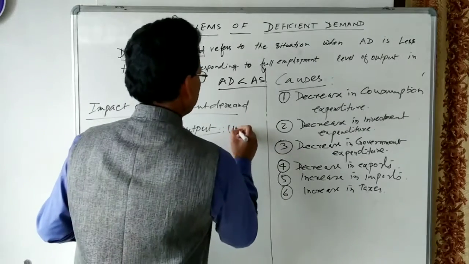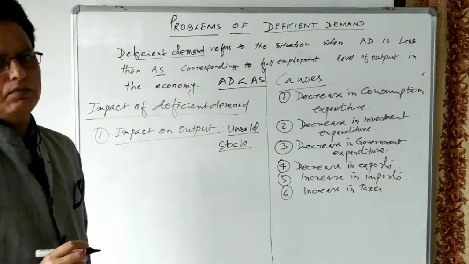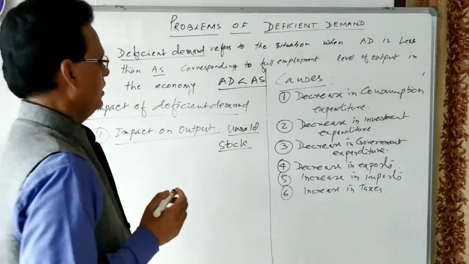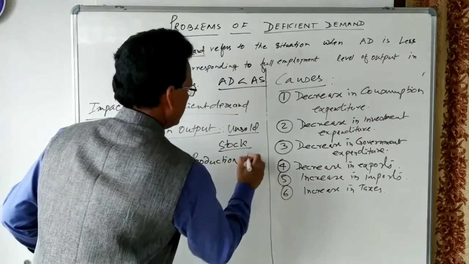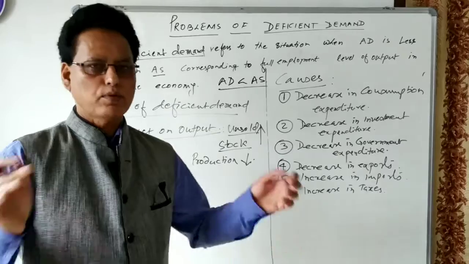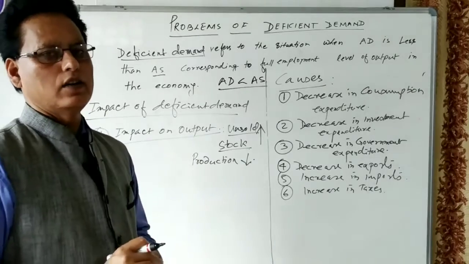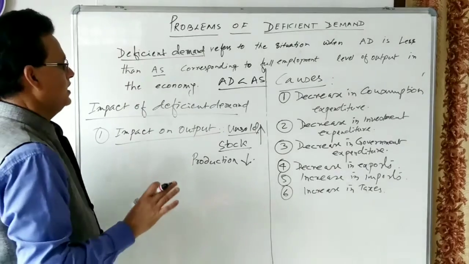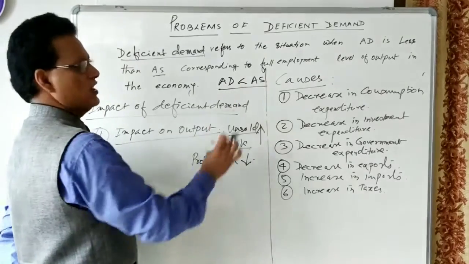Unsold stocks will increase, and then producers will cut down the production. Production will decrease, so output will fall in the economy. One important impact of deficiency demand, or a deflationary gap, is that output decreases whereas unsold stock increases.